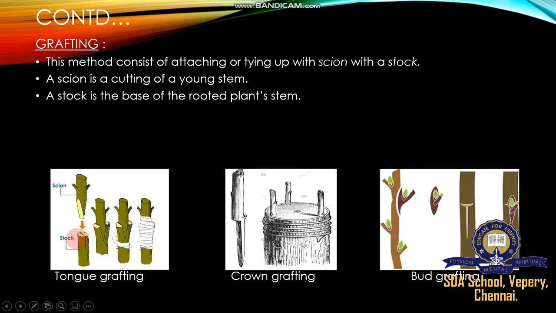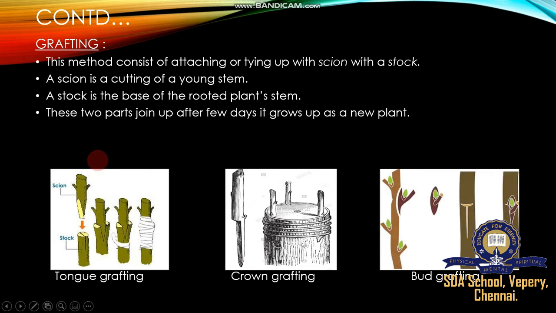You first make the cutting, then fixing, then after fixing you tie it over slightly, then tie it over completely. After tying, both are fixed firmly. Okay, after fixing, the plant continues with new growth. These two parts join after a few days, and it grows up as a new plant.